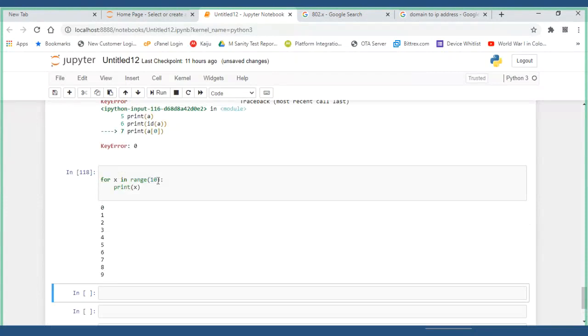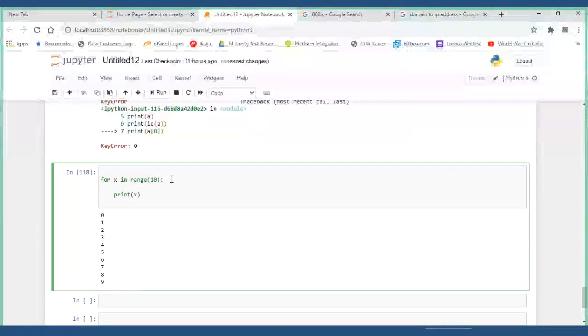0, 1, 2, 3, 4, 5, 6, 7, 8. Whatever value you have, range of start to end. If you don't give anything as the start value, it will consider it as 0. If you give any end value, it will consider end minus 1. End minus 1 means index 9 is the last I have to print, so 0, 1, 2, 3, 4, 5, 6, 7, 8, 9. You can give a step value also.